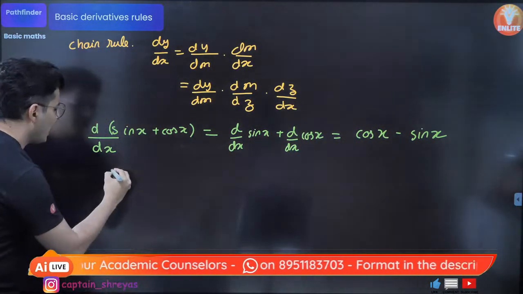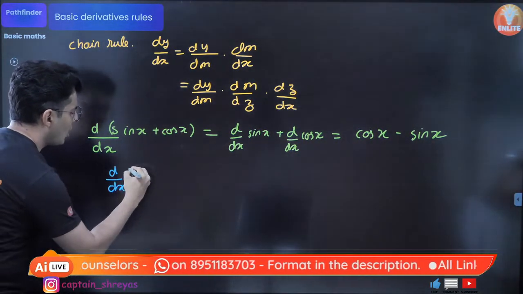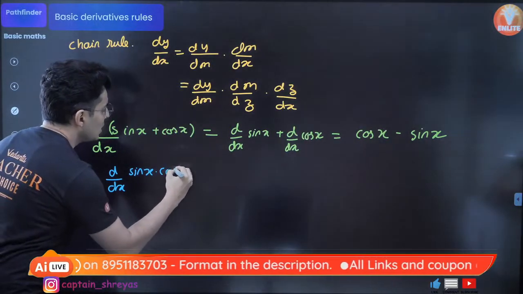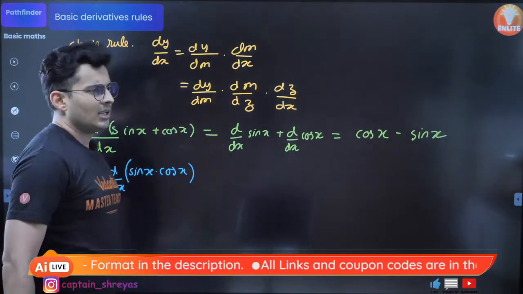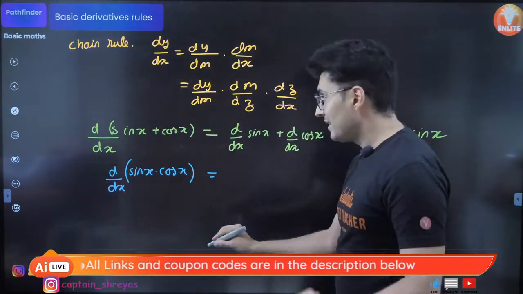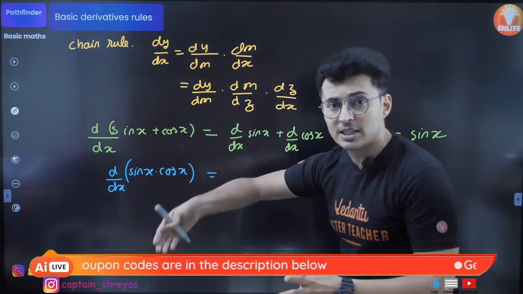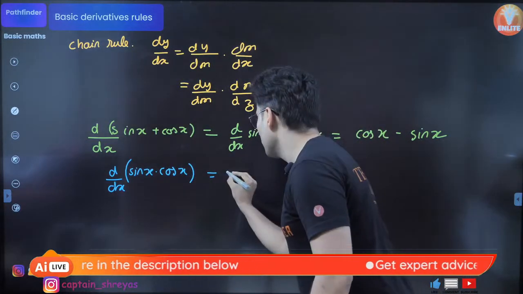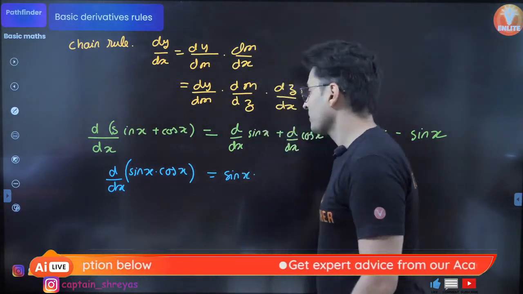All right. Next thing, product rule. Imagine this: d by dx of sine of x into cos of x. Whenever you have product rule, what will you do? There are two functions, function 1 into function 2. Function 1 as it is, sine of x.